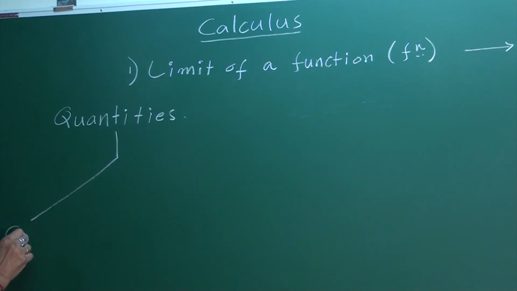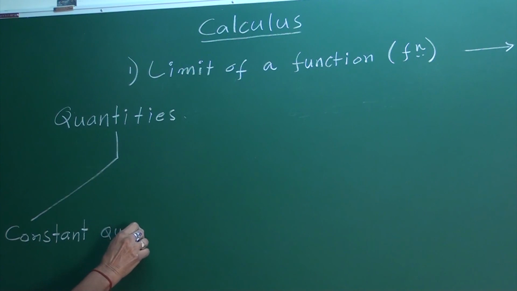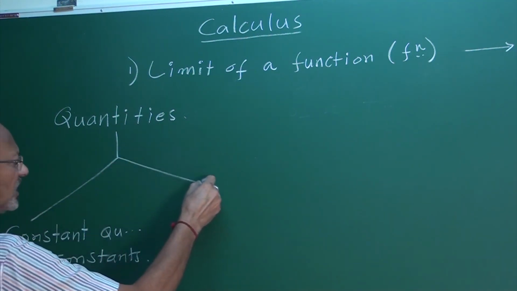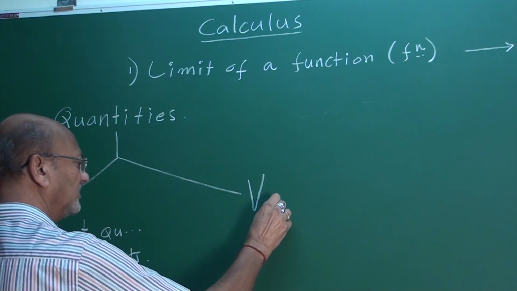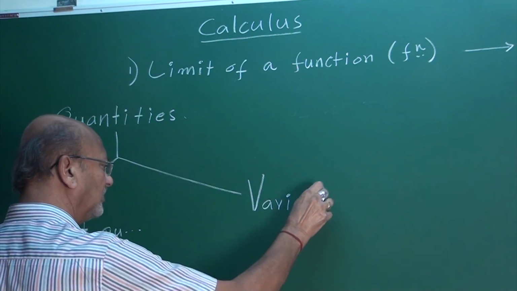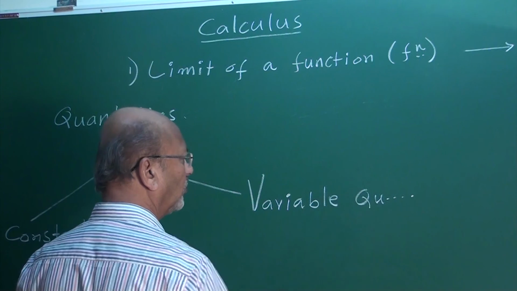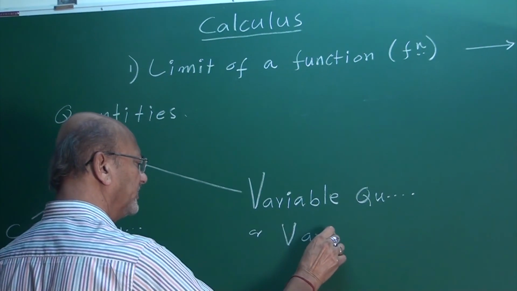One is constant quantities, or simply called constants. Another one is variable quantities, or we can say simply variables.